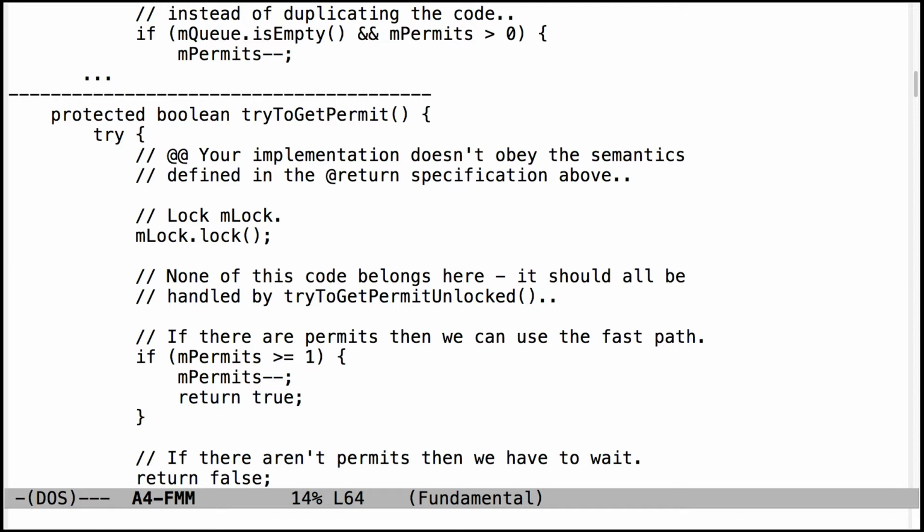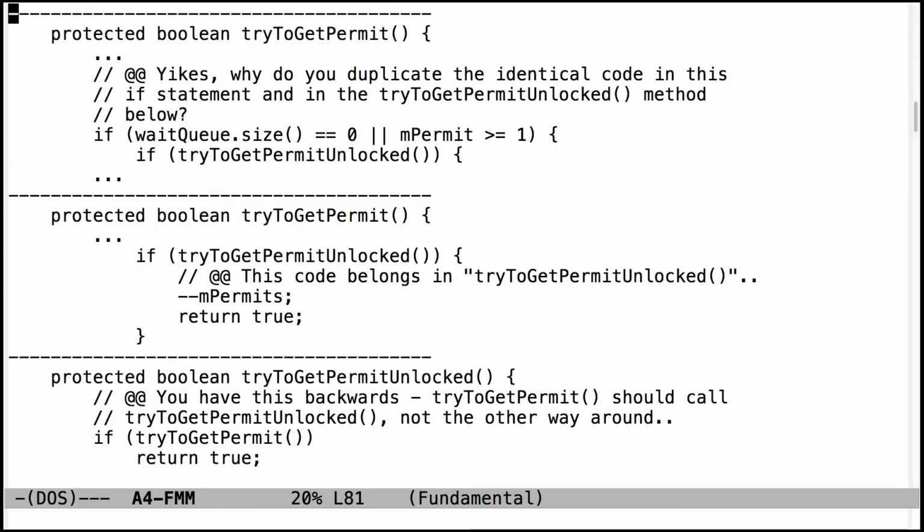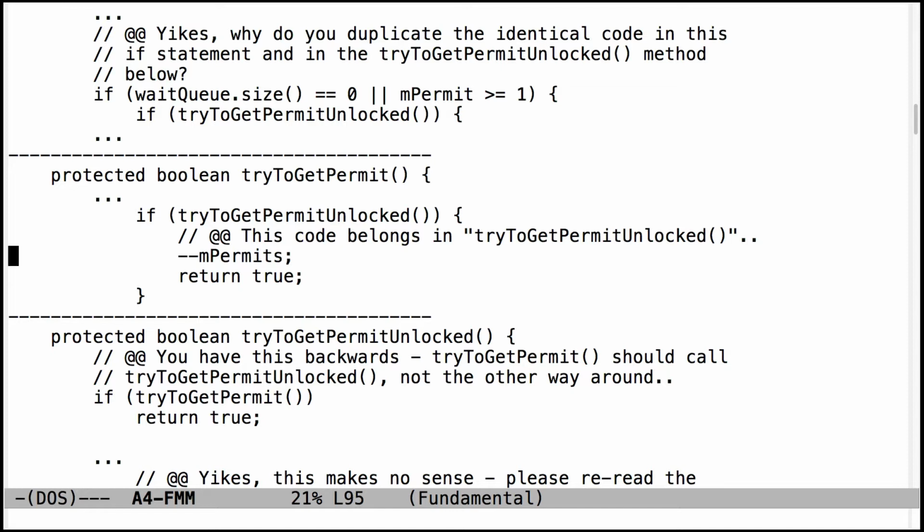Here is the tryToGetPermit method from the grad student version. This one, again, has way too much code in it. There shouldn't be any real logic in this code. This should just be calling down to tryToGetPermitUnlocked. Yet again, duplicating the code. You can see lots of the same stuff. Oh, this is a weird one. Definitely don't be putting code in here that is mixing things between abstraction layers. tryToGetPermitUnlocked should have all the code that does the business logic. tryToGetPermit should just be the thing that grabs the lock and then calls down to tryToGetPermitUnlocked.